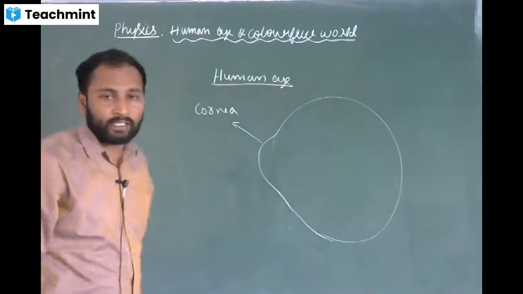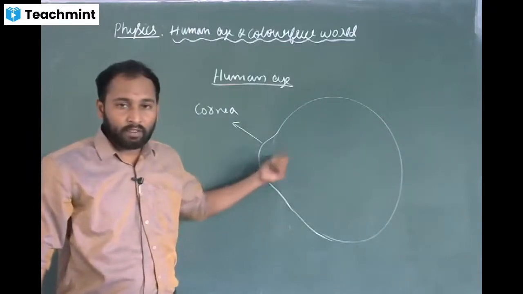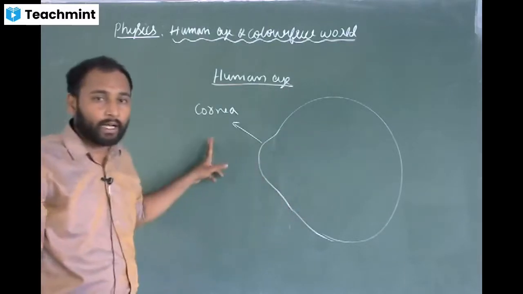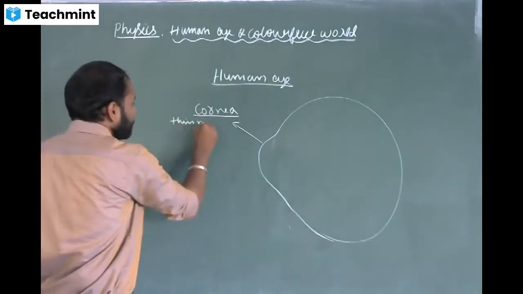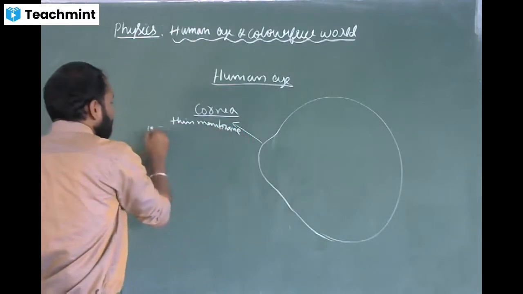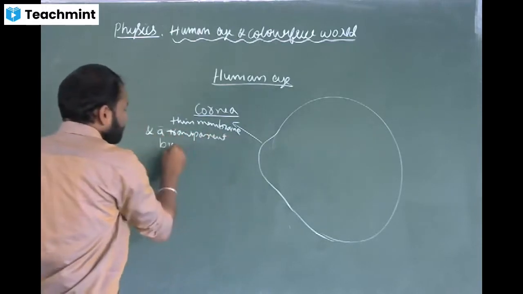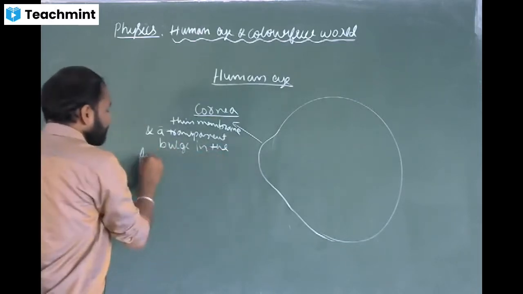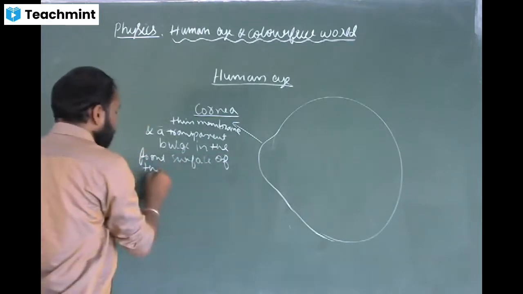So what is it? It is the cornea. The cornea is the transparent bulge at the front surface of the eyeball. It is a very thin membrane. So the cornea is a thin membrane and a transparent bulge structure in the front surface of the eyeball.